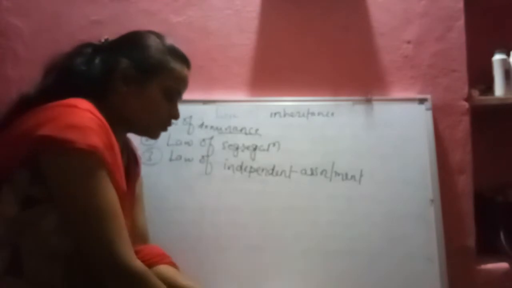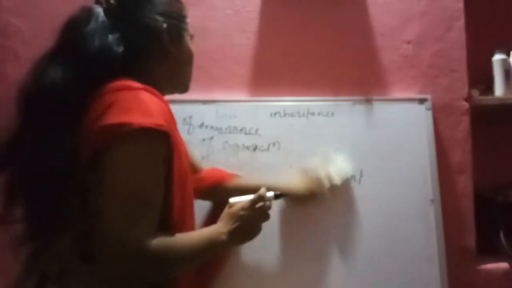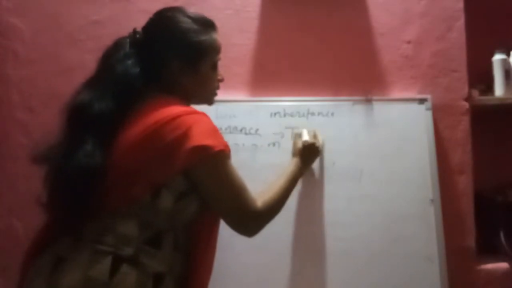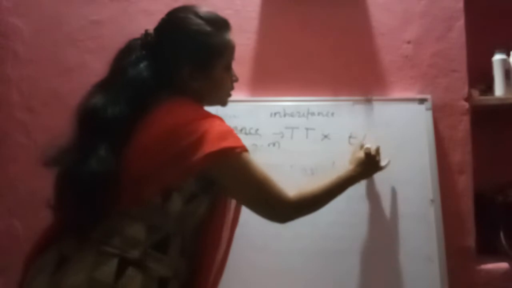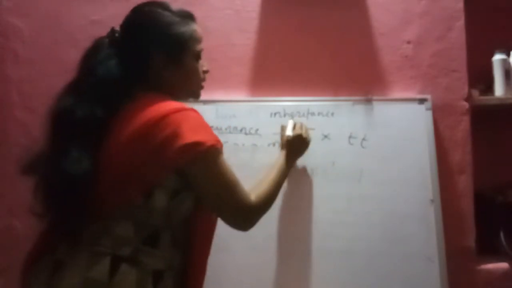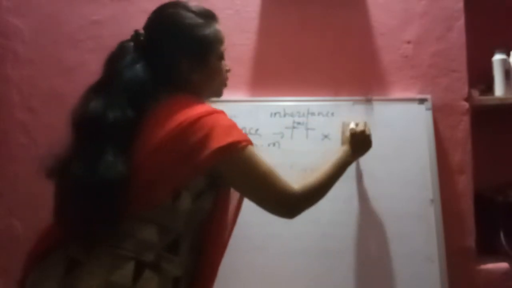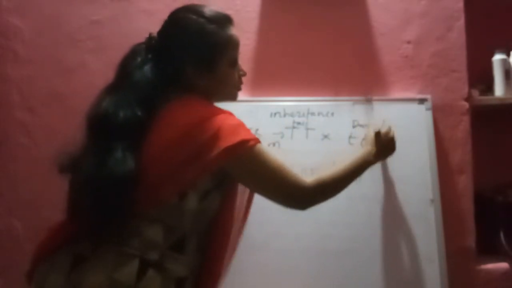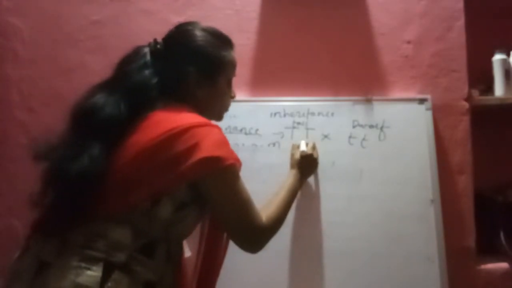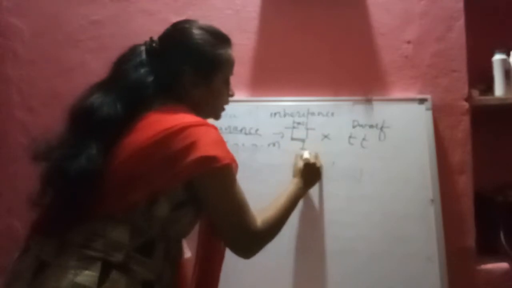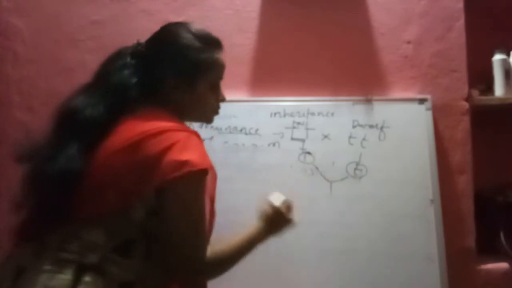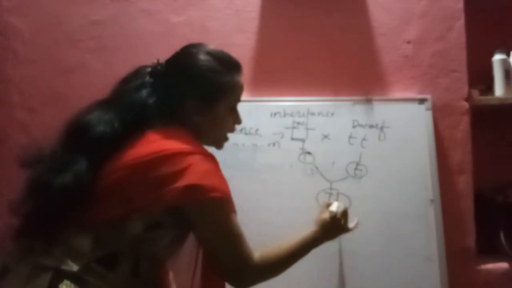When we discuss the law of dominance, we already discussed it, but today we are repeating it. In it, one pair of contrasting characters cross to each other. That is, one parent is tall and the other parent is dwarf. They form gametes. From these two, the common is T, and from capital T and small t crossing to each other, it forms a hybrid.